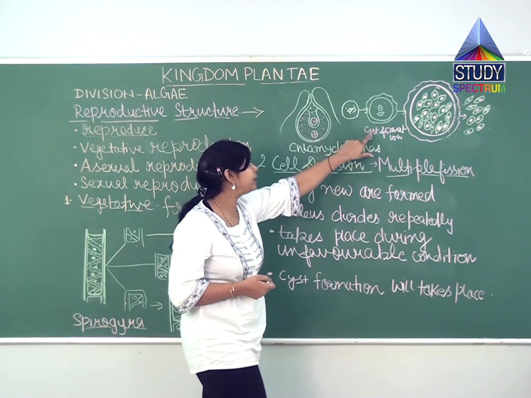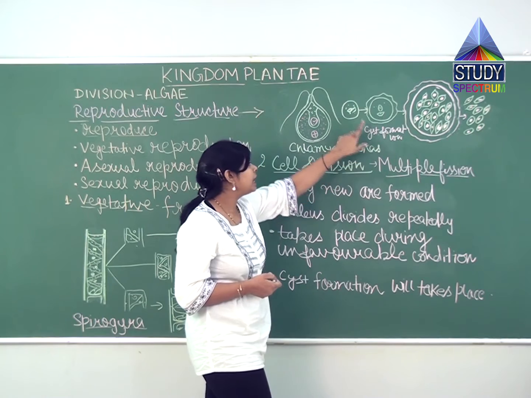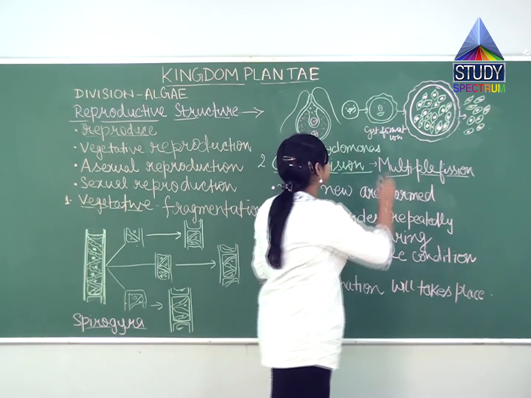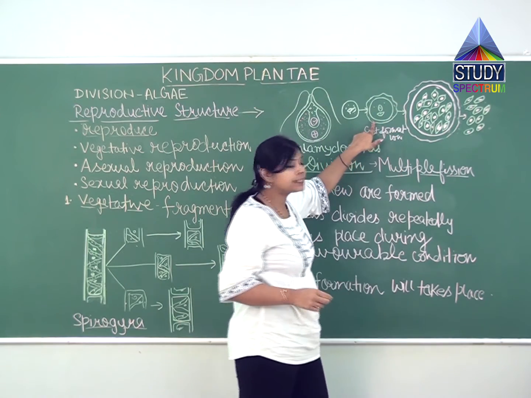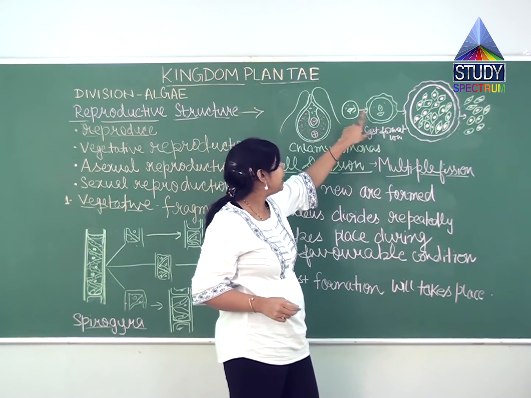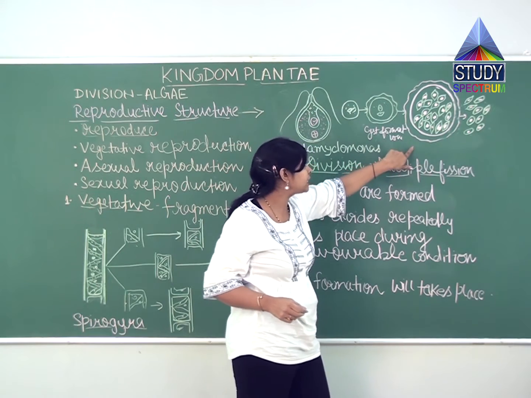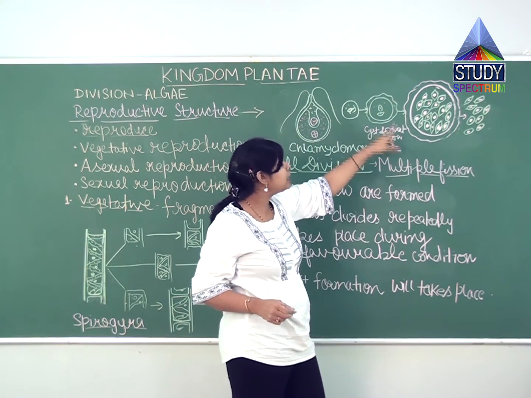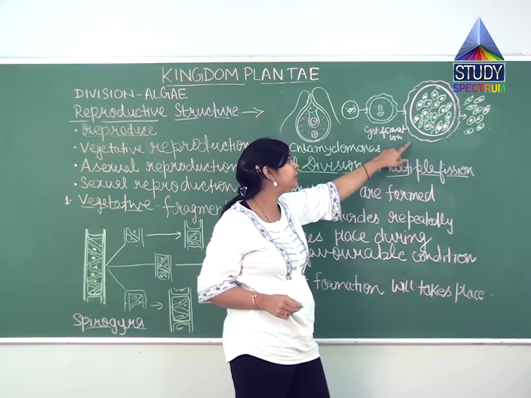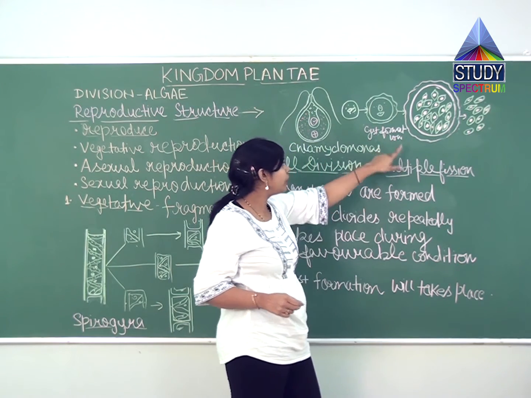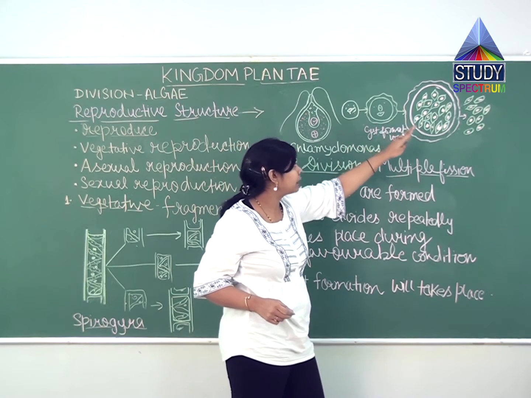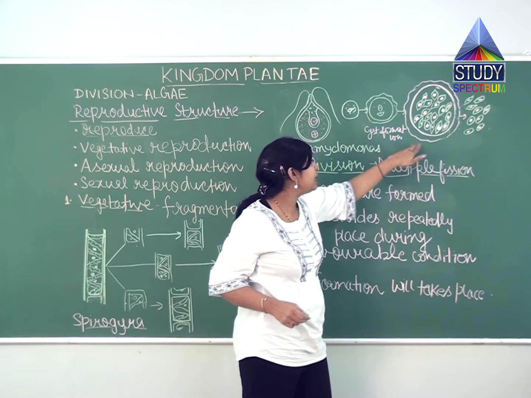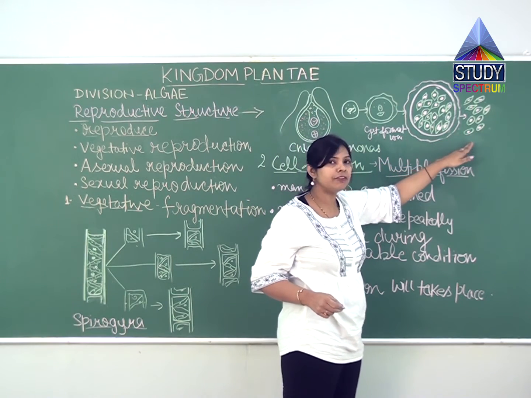A single cell will be divided into multiple cells, and as it takes place in unfavorable conditions, cyst formation will take place. This cyst is a protective covering, and when it forms, the nucleus divides repeatedly, and multiple new individuals are formed. When these new organisms get favorable conditions, the cyst will break down, and multiple organisms are released.